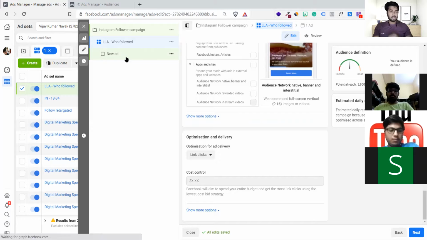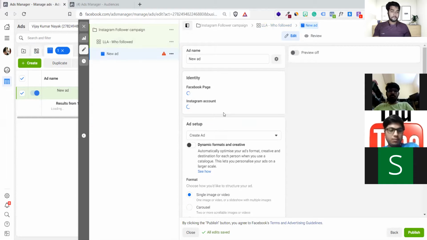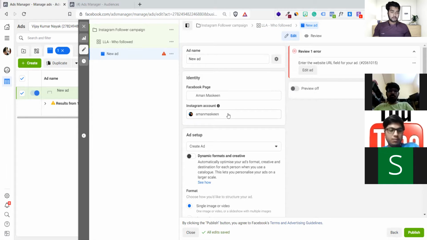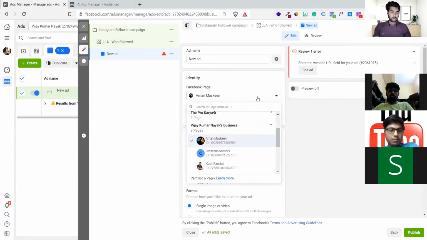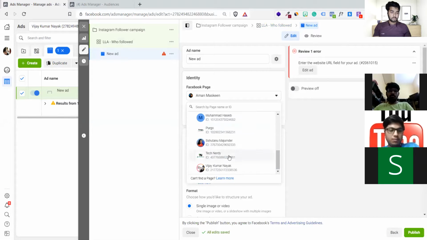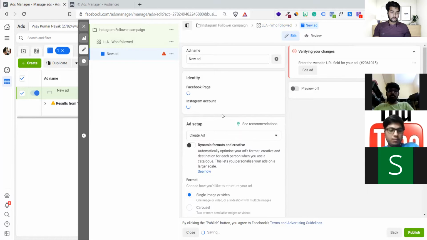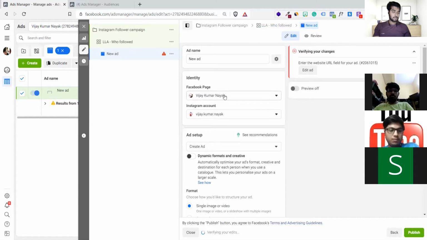Now let's move to the very important stuff, putting in your ad. Okay, let's see if we have ad accounts ready. This is client accounts. Let me see, where is myself. Okay, the moment I change my Facebook page, it detected my Instagram account as well. You have to link it up like this, and if you find difficulty, you will get it on Google. Don't worry, it's a very easy process.